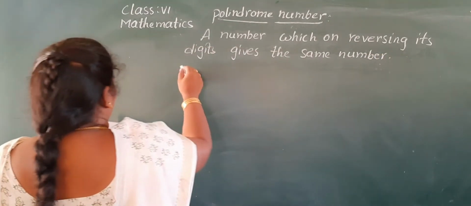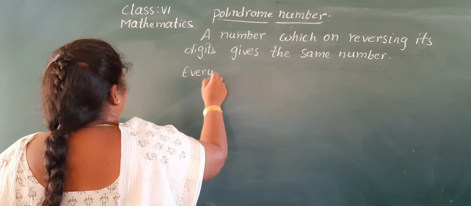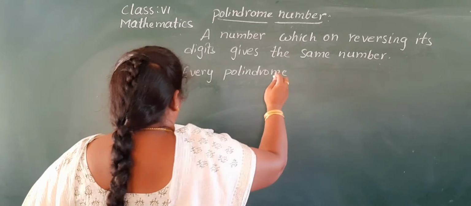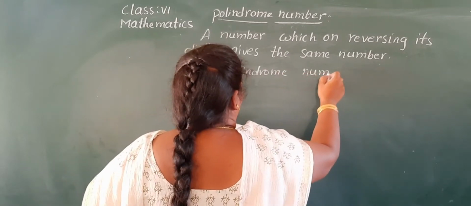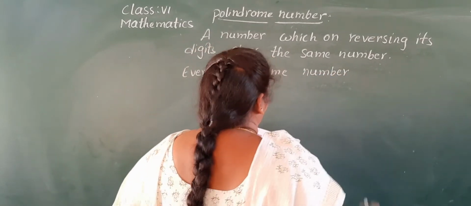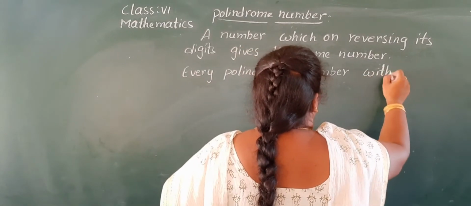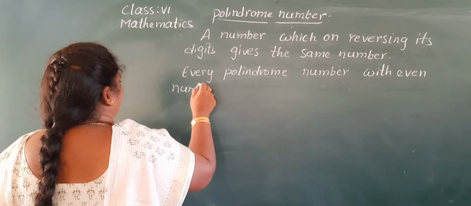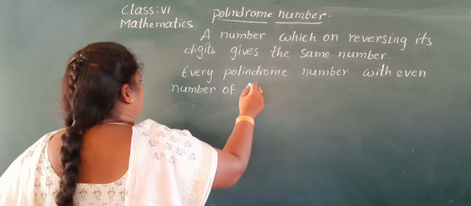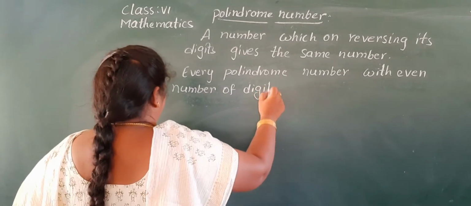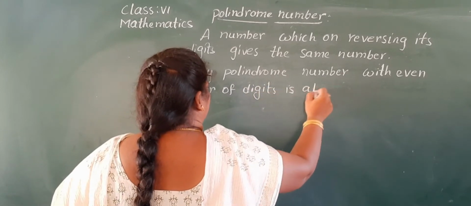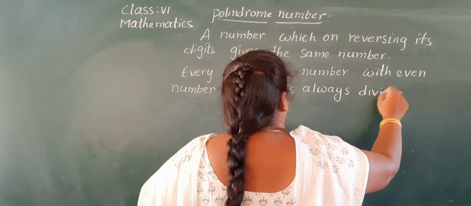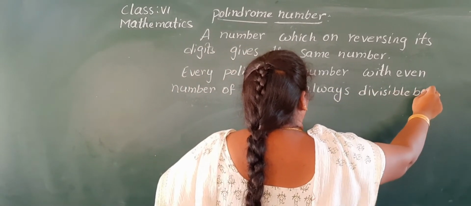Every palindrome number with an even number of digits is always divisible by 11.